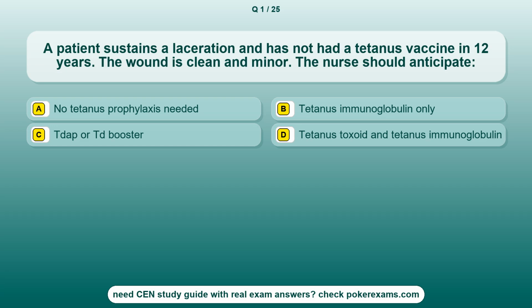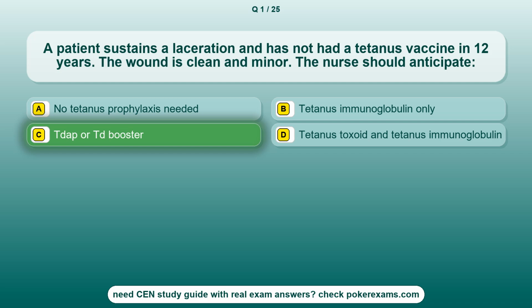Question 1. A patient sustains a laceration and has not had a tetanus vaccine in 12 years. The wound is clean and minor. The nurse should anticipate. Option A. No tetanus prophylaxis needed. Option B. A tetanus immunoglobulin only. Option C. Tdap or Td booster. Option D. A tetanus toxoid and tetanus immunoglobulin.